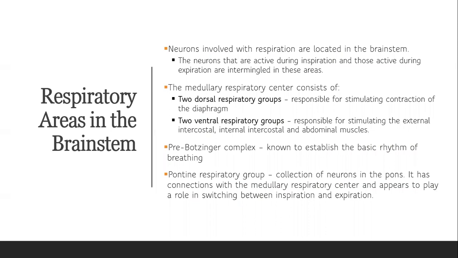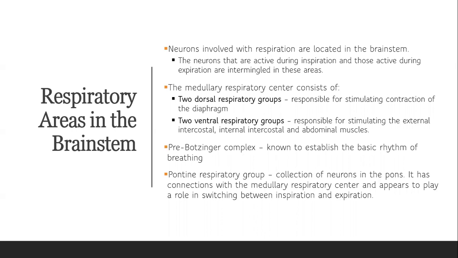So what are the respiratory areas in the brainstem? There are 2 medullary respiratory centers. We have the dorsal respiratory group that is responsible for stimulating contraction of the diaphragm, and the ventral respiratory group that is responsible for stimulating the external intercostal, internal intercostal, and abdominal muscles.